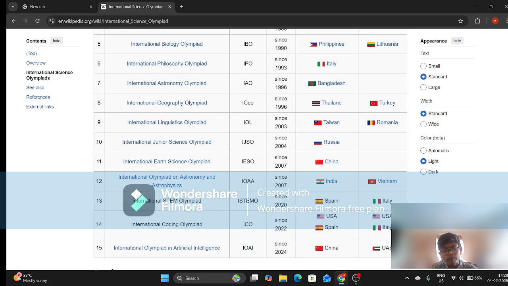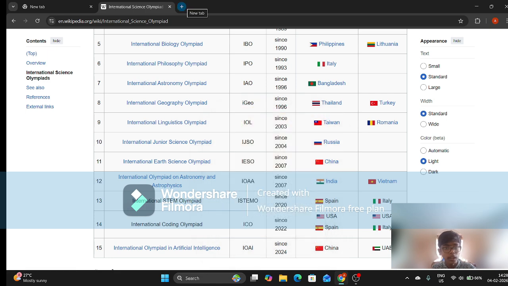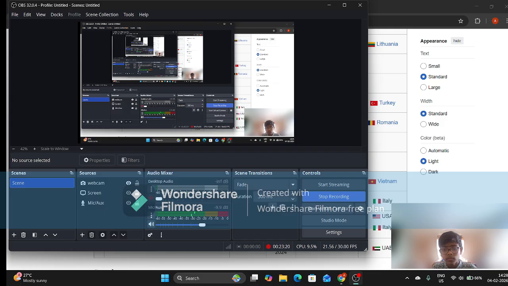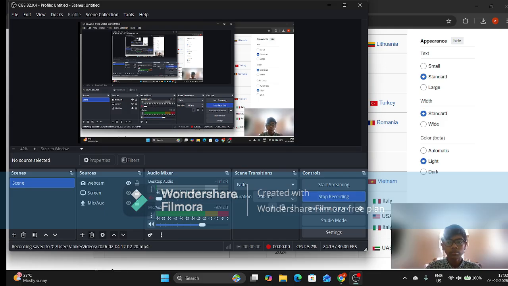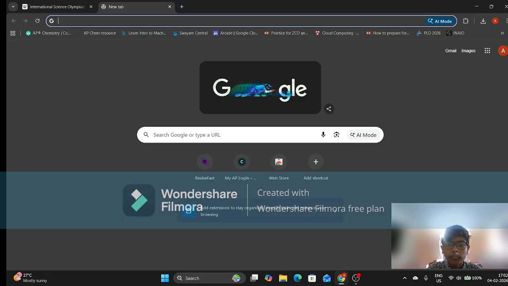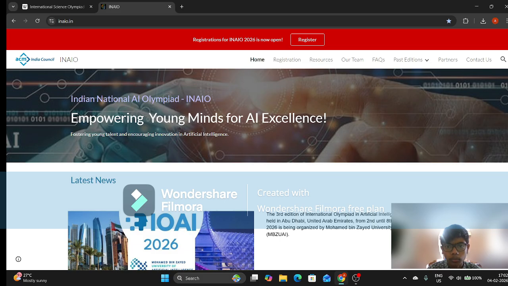So now an Olympiad I really like personally, because I am a science guy. I love AI and all as well. So yeah, now let me go to AI. As you can see, I have it saved here as a bookmark.